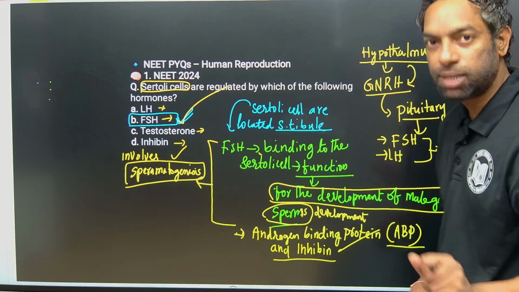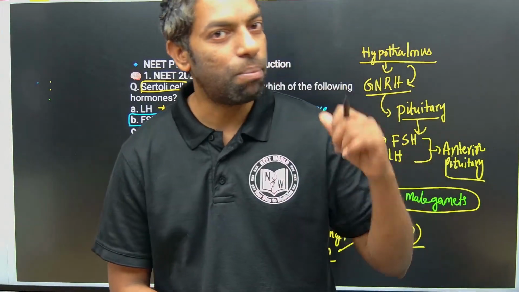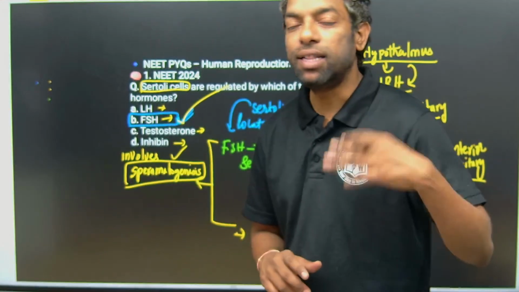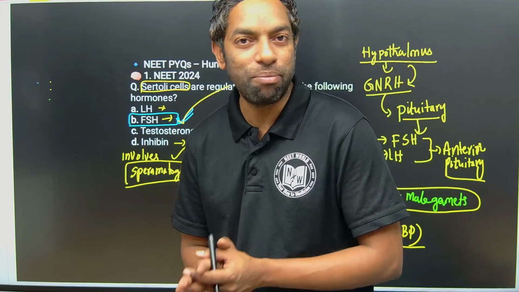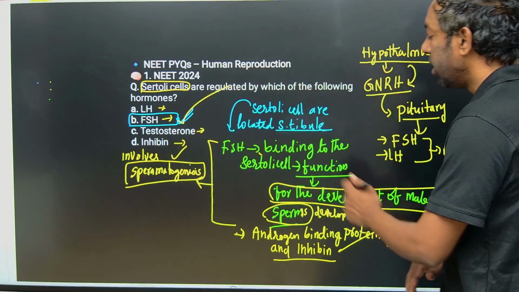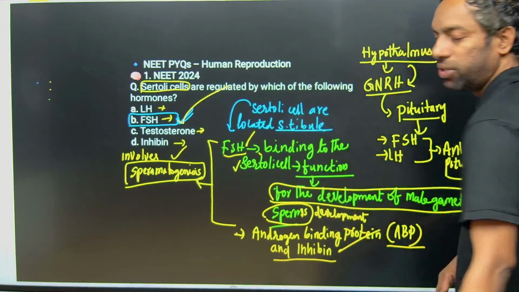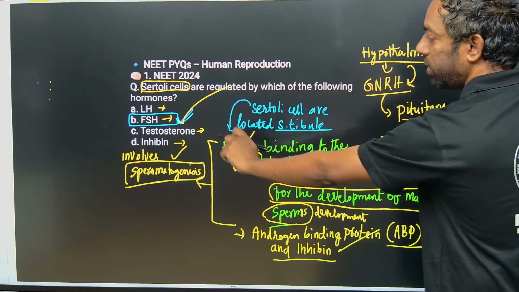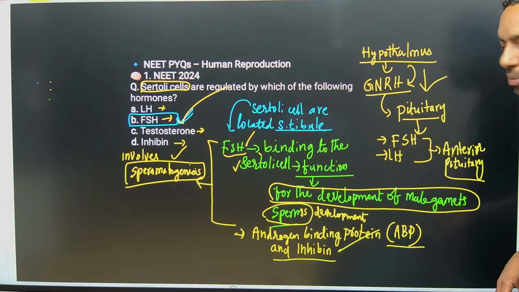I am going to explain what androgen binding protein and inhibin are in the reproductive class, in the concepts where male and female gametes are supported by hormones. I will explain ABP, inhibin, and the role of the Sertoli cells and follicle stimulating hormone, especially luteinizing hormone and FSH, which are produced under gonadotropin releasing hormone.